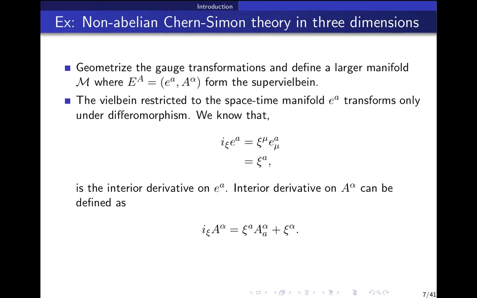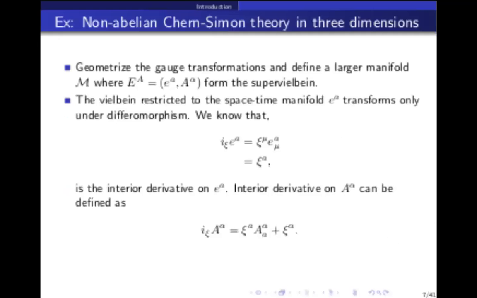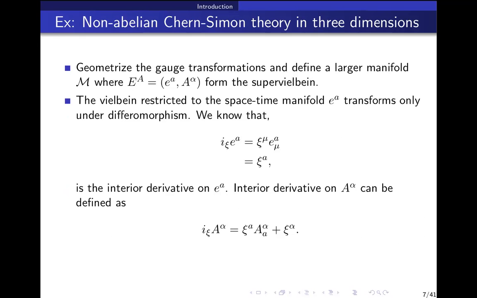I thought that the second term in the bottom equation, xi alpha, if you set this to 0, you're basically setting the xi. I thought the second term was coming from the action of the interior derivative on the Veblen, or no? No. So xi alpha, the alpha index is the gauge transformation parameter index. So in this slide and the next slide, what we are trying to do is, we all know how to do gauge transformations. Right.